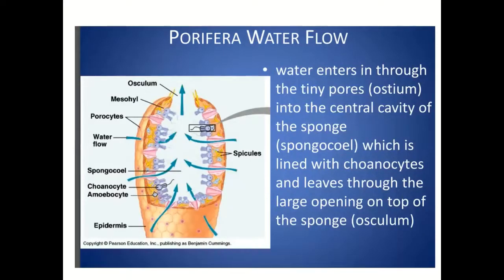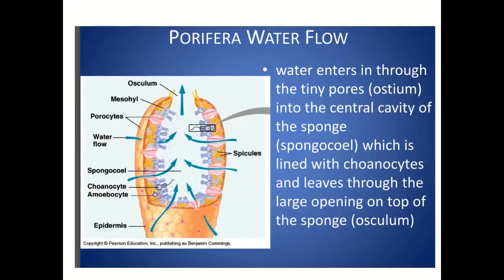Then the most important system found in Porifera is the canal system. On the topmost part, they have an opening called the osculum, and throughout the body, they have openings called ostia. Ostia act as the entry. Sometimes it is compared to a mouth, but it is not a mouth. Osculum is the exit. Sometimes it is compared to the anus, but there is no mouth and no anus present.